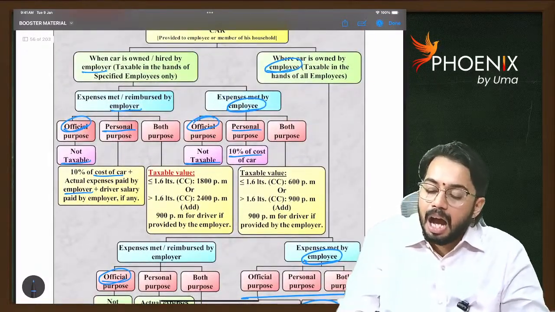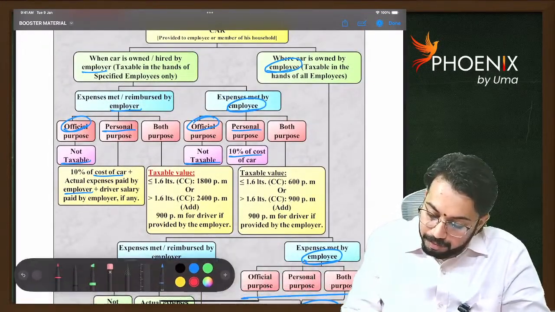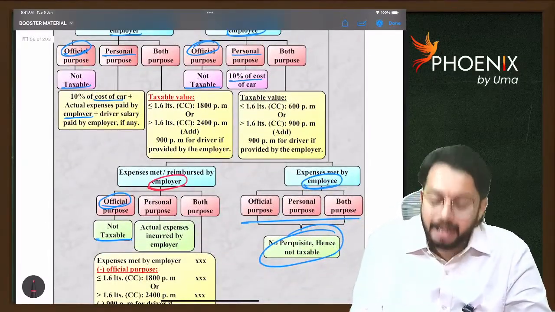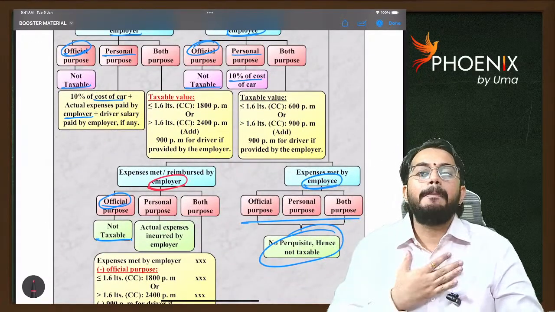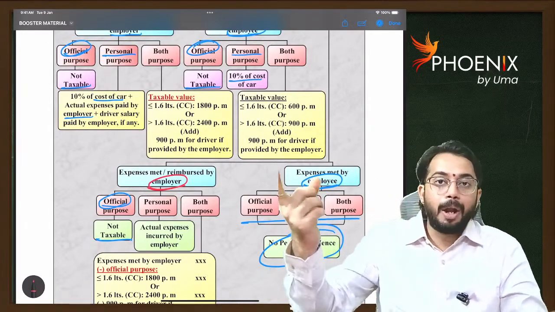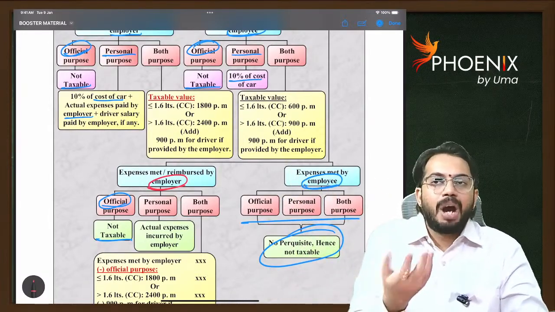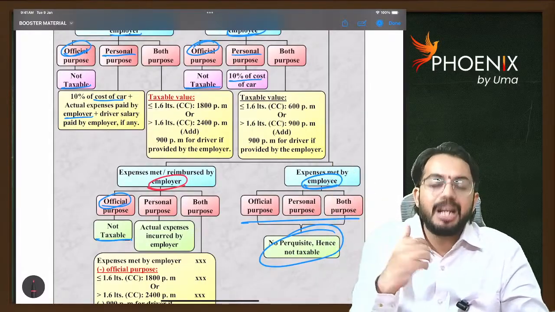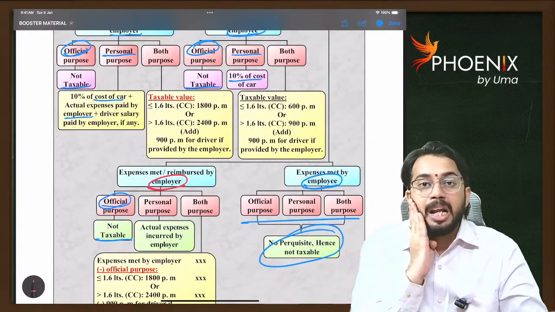Third case, the car is owned by the employee, but expenses are paid by the employer. Here I am purchasing a car, Honda City, but expenses are paid by the employer. Anyhow, I purchased the car from my own money, but expenses are paid by the employer. I am using the car for my personal purposes.